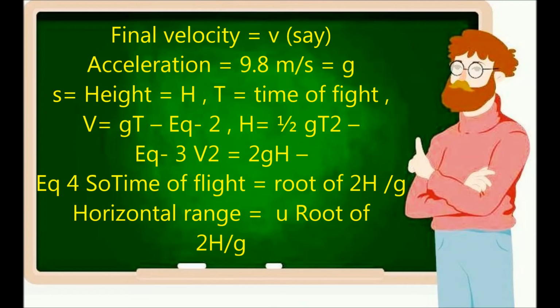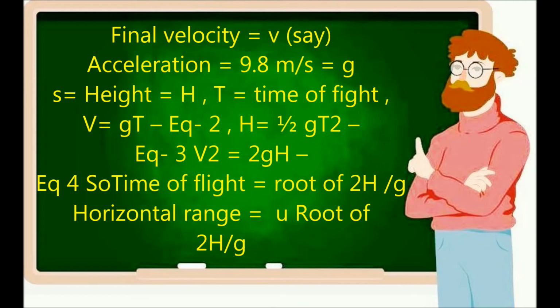So the height from which it falls is h, and t is the time of flight. v is equal to u plus at, right? u is 0, a is g, so v is equal to gt, equation 2. s is equal to ut plus half at square.